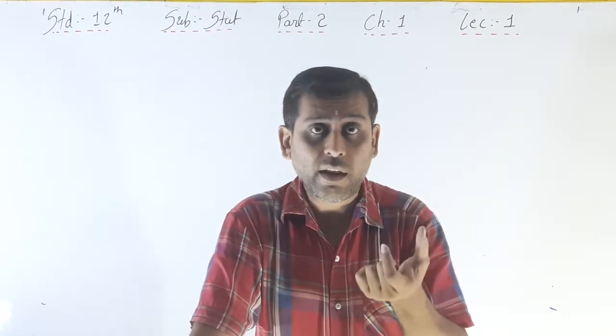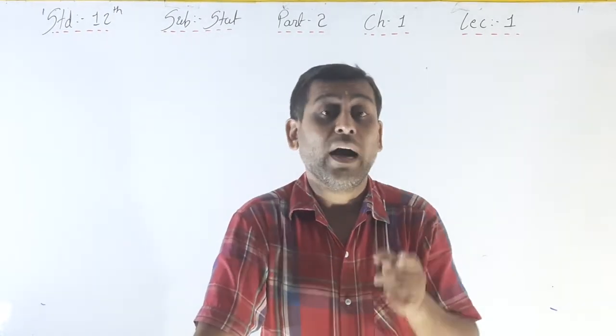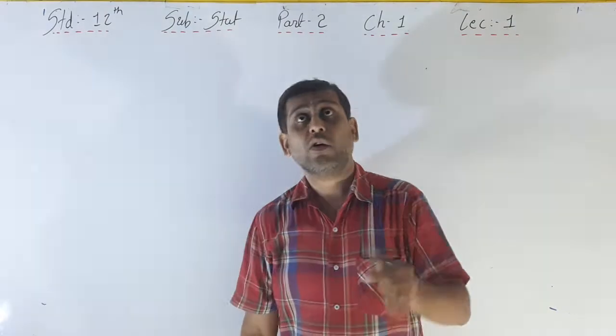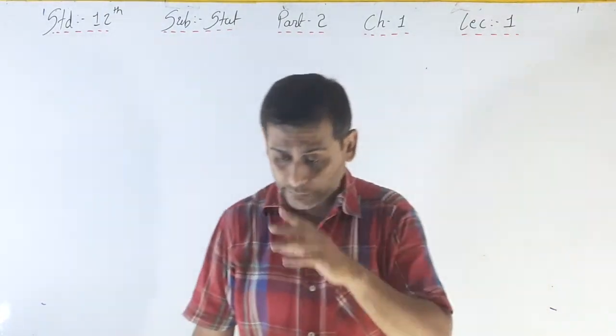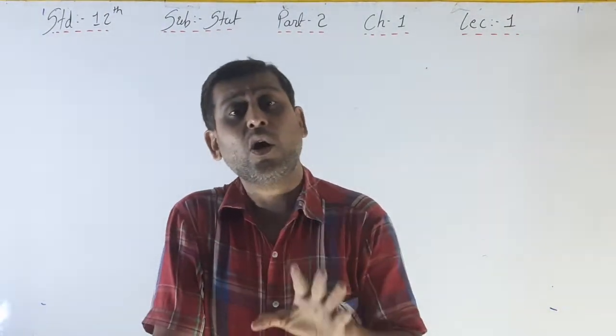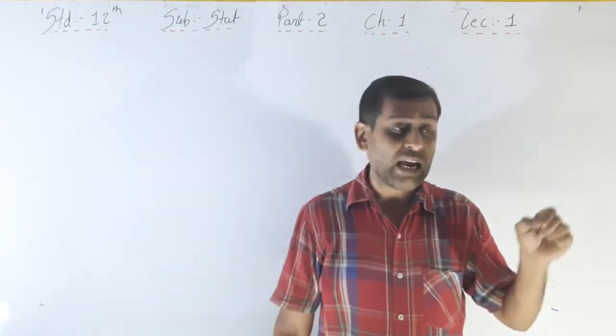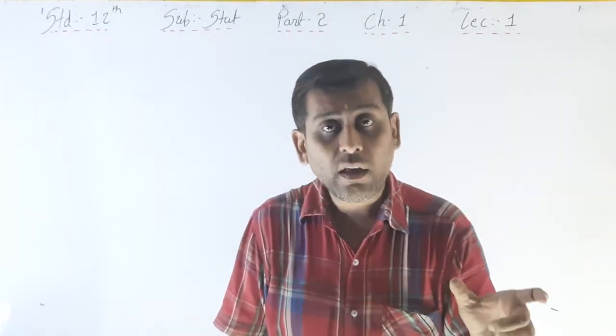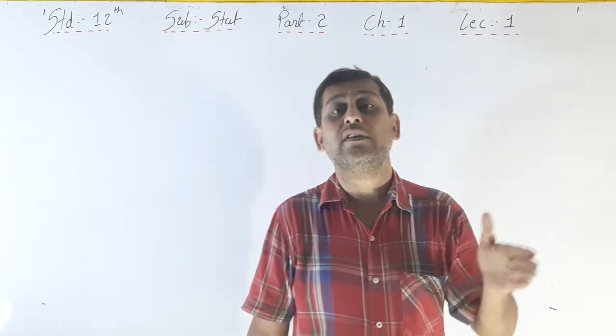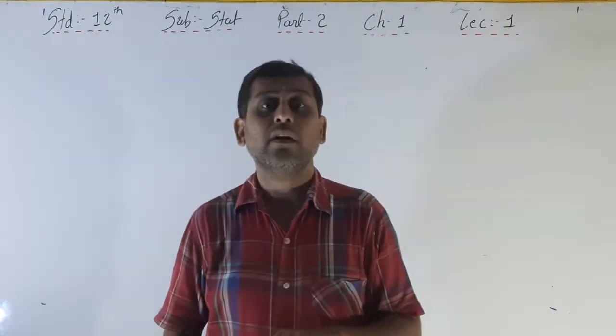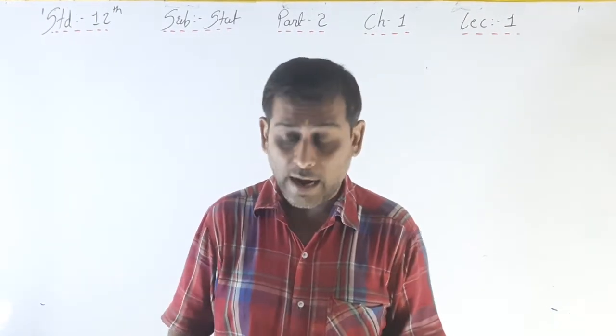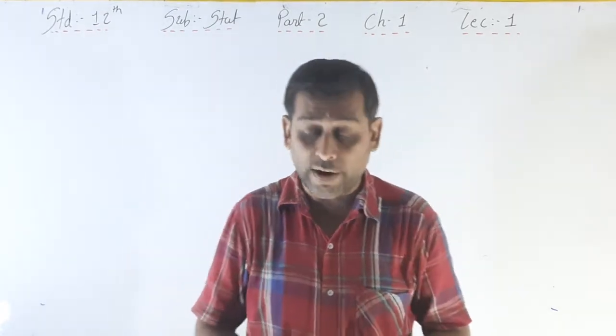One is head, second is tail. So I cannot say that while tossing a coin the last answer is head, or that it is tail. It may be head or it may be tail. So it is not a certain event, right?